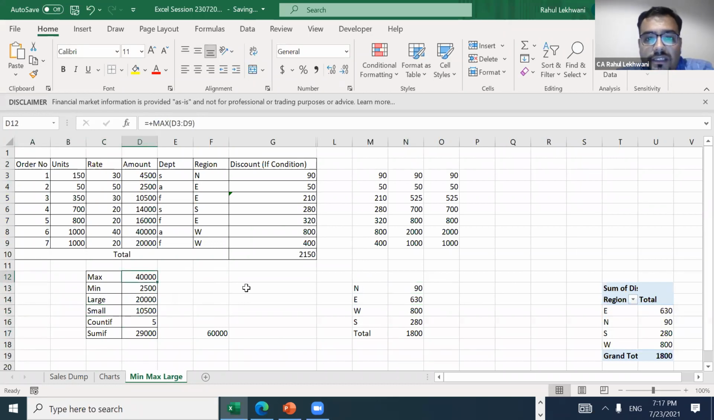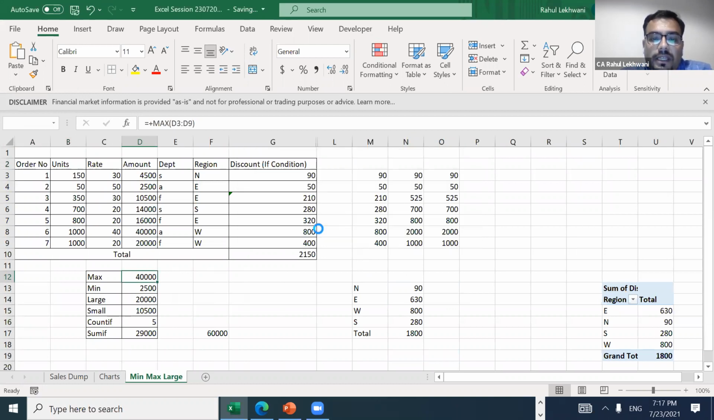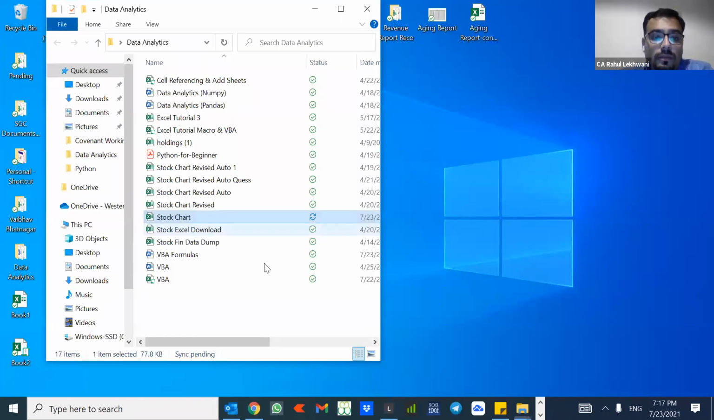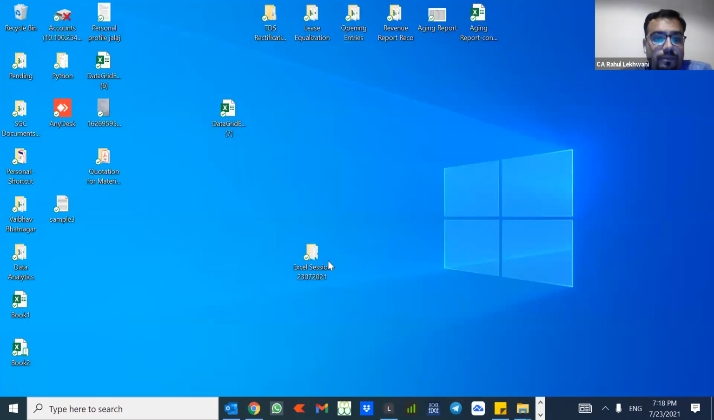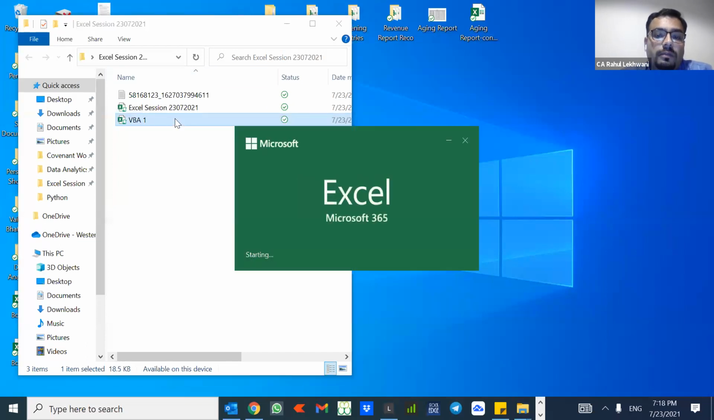So let us just discuss the VBA part, which is again a very, very important thing and a very unique way to do Excel in a very different way. Because we have 10-15 minutes, I just want the VBA to work.